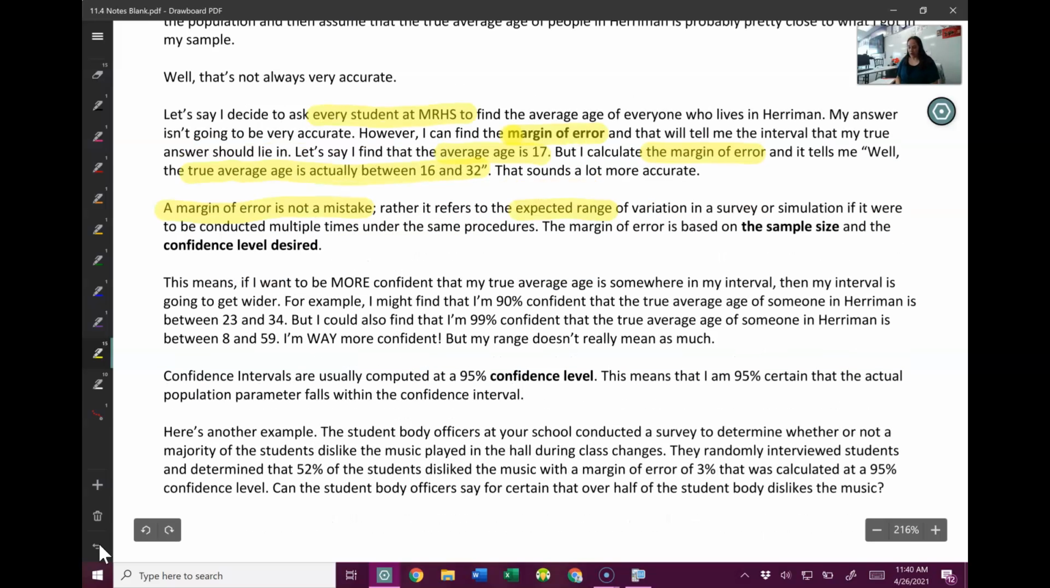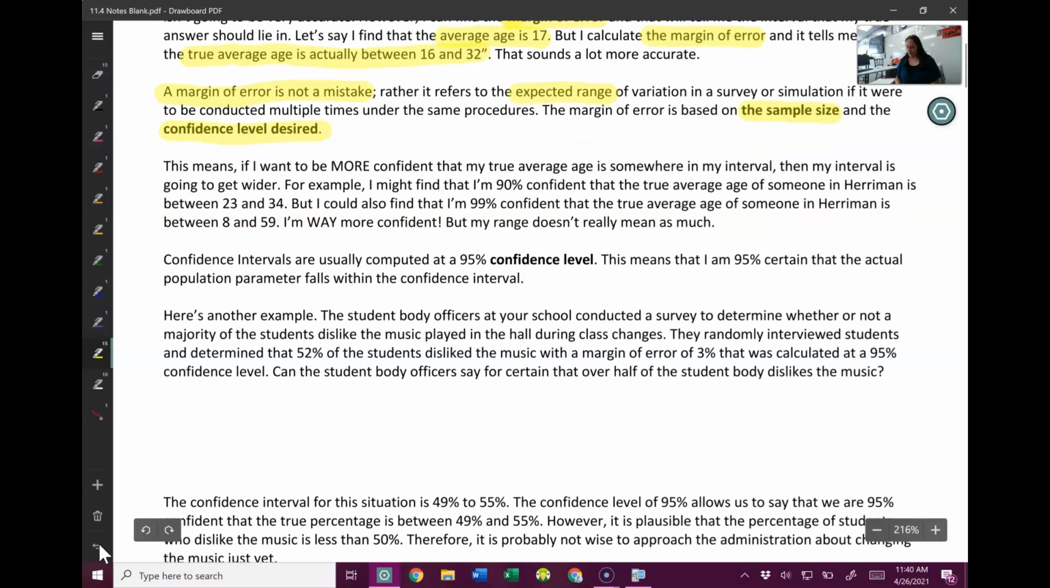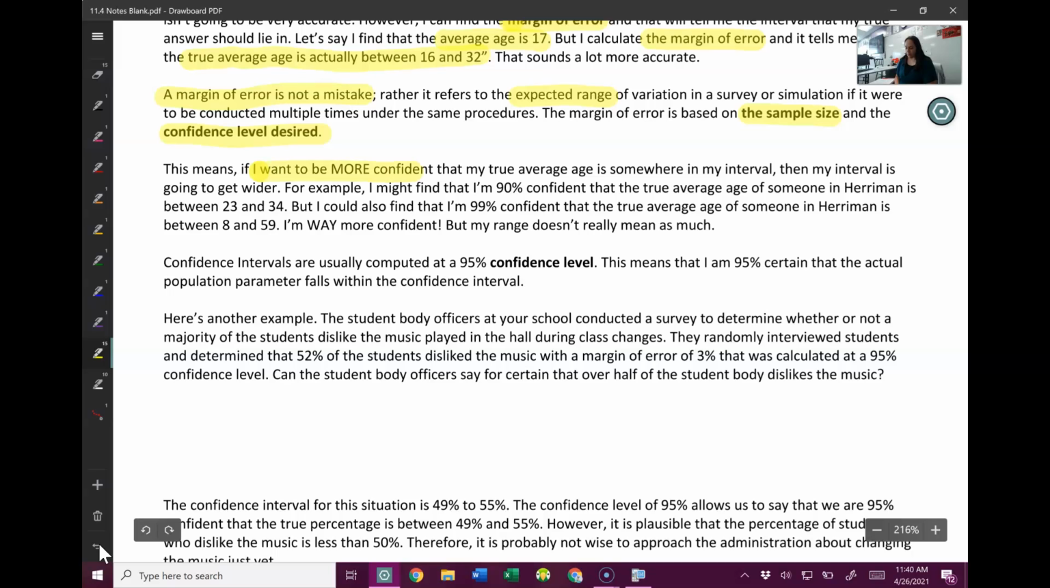Now, the margin of error is based on the sample size and your desired confidence level. So let's talk about what a confidence level is. If I want to be more confident that my actual average age is somewhere in my interval, then my interval is going to get bigger. So let's say I'm 90% confident that the true average age of someone in Harriman is between 23 and 34. That's pretty confident and that's pretty good.